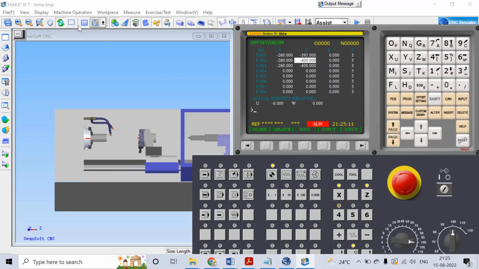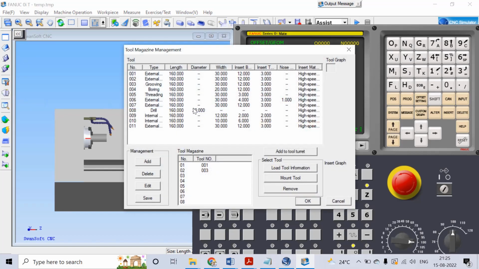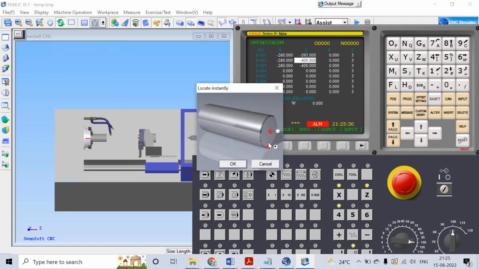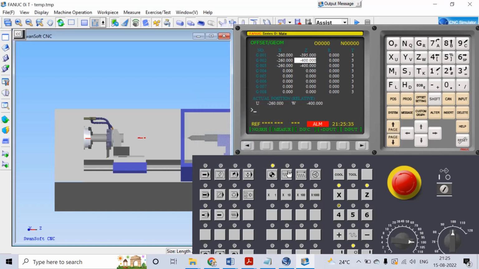Right, next go to the tool setting for tool number 3. Let's go to the thread cutting tool. Here tool number 5 is the thread cutting tool. Add it to tool turret 3. Select this one, mount it, OK. Then go to the machine operation, the rapid position, select this point. Okay, let's go to the jog mode, offset setting, the offset, geometric.